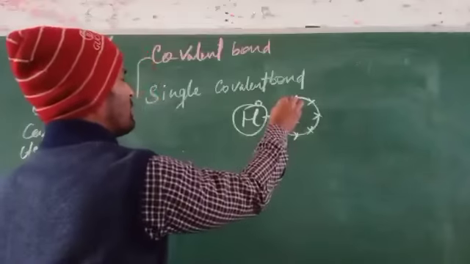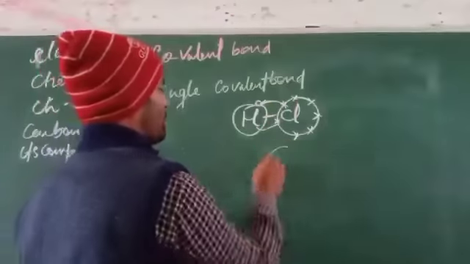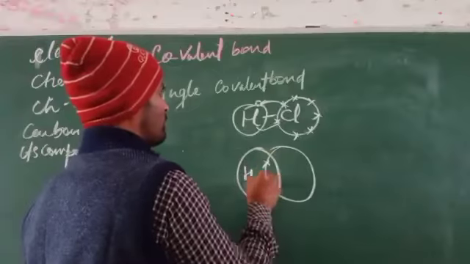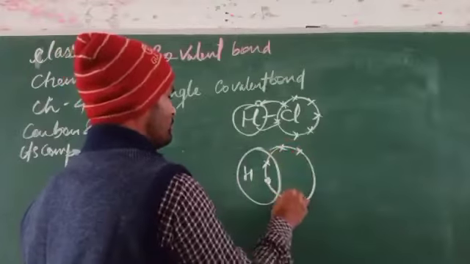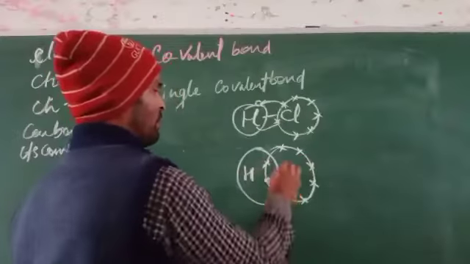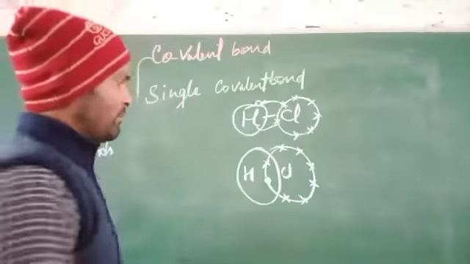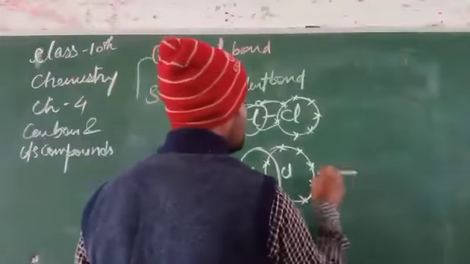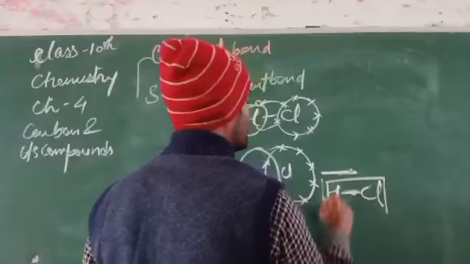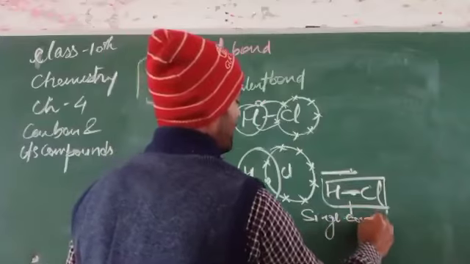So the shared electron forms the complete octet state: one electron from hydrogen and one from chlorine. This forms hydrochloric acid, HCl, and this single bond is called a single covalent bond.